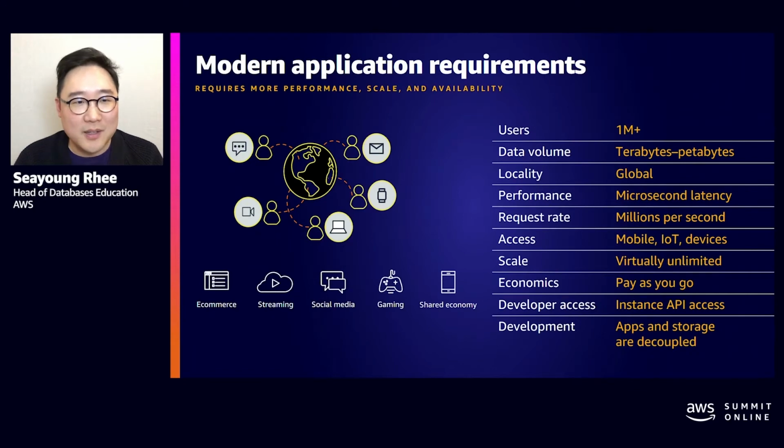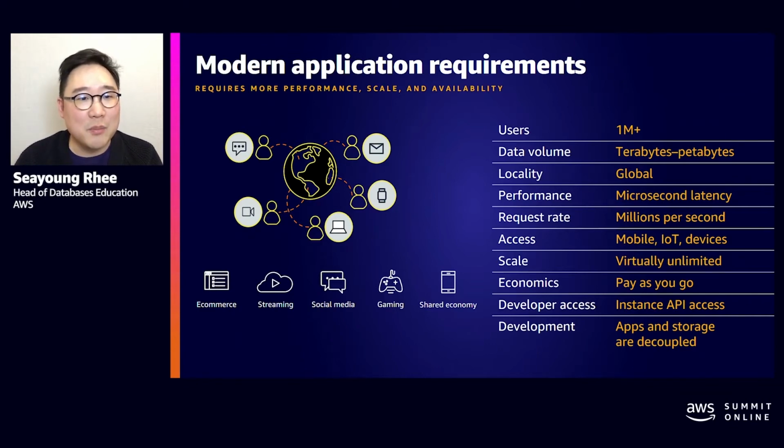Let's take a closer look at the characteristics of a modern app. There are a number of factors that are contributing to performance, scale, and availability of modern applications. First of all, users. User growth is a common KPI for businesses, and the cloud's global reach enables businesses to touch millions of new customers instead of the hundreds that internal apps used to serve. The data volume.